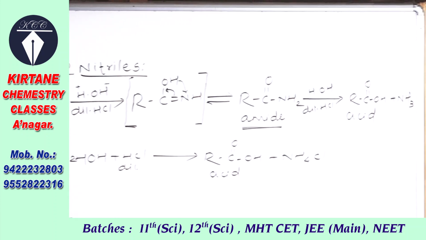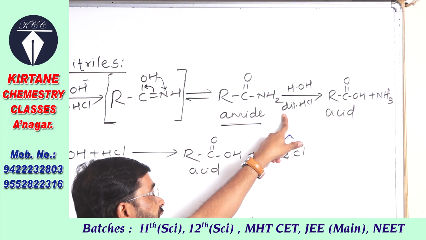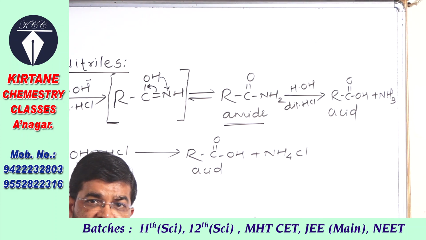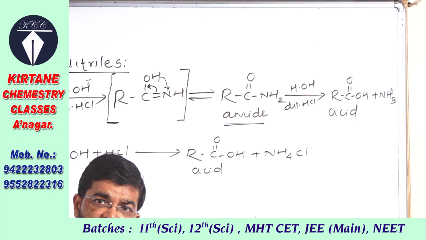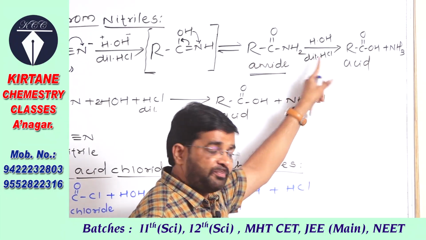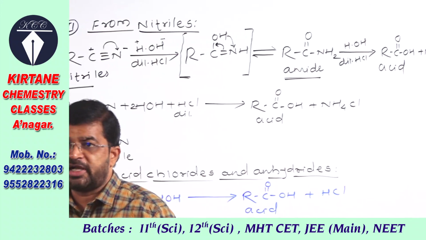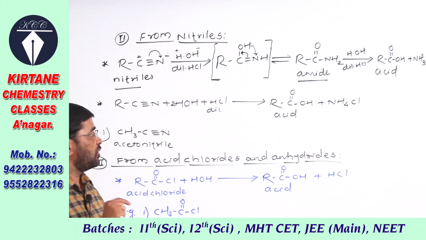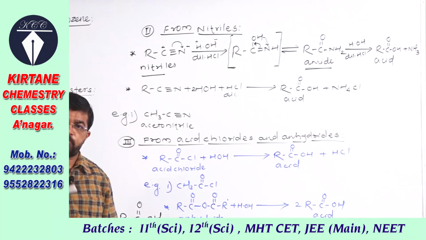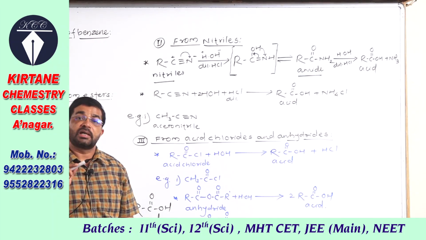Amides are obtained, and further amides on hydrolysis with dilute acid give carboxylic acids, and in this reaction ammonia gas is liberated, or that further ammonia reacts with HCl that liberates ammonium chloride. The vapors, white fumes of ammonium chloride are formed. In this way, the carboxylic acids are obtained from cyanides or the nitrile.